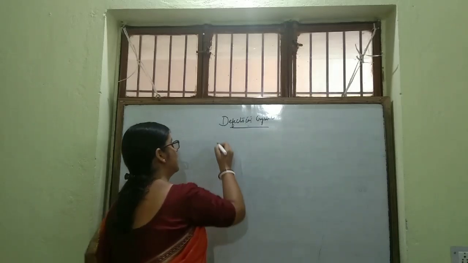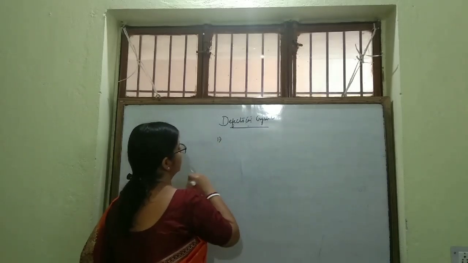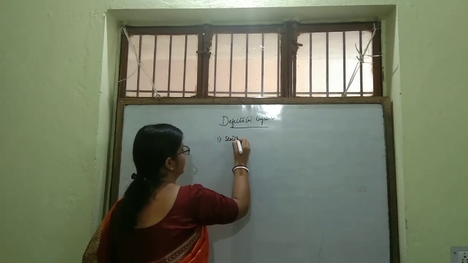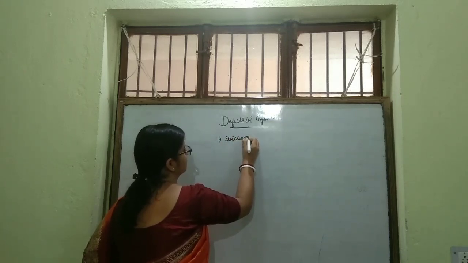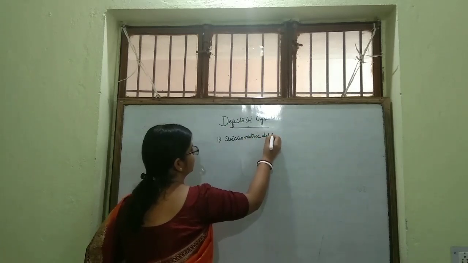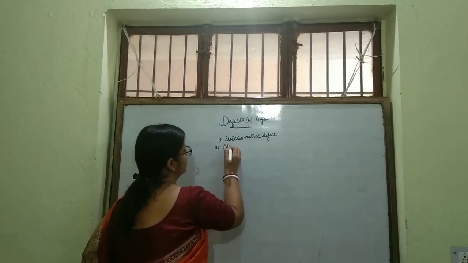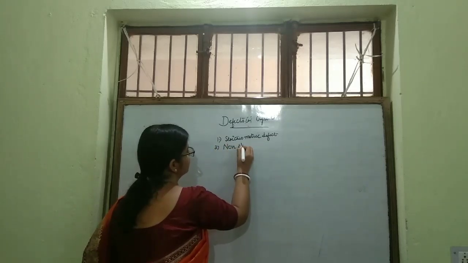First of all, we'll study how many types of defects. One is stoichiometric defect. Another is non-stoichiometric defect.